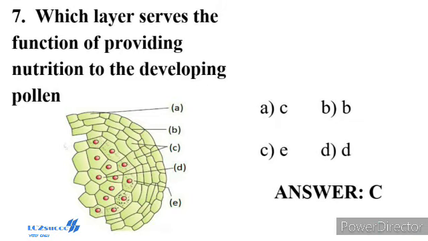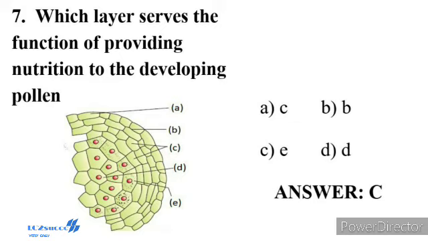Question number 7. Which layers serve the function of providing nutrition to the developing pollen? Shown in the diagram is an enlarged view of one microsporangium showing wall layers. In a transverse section, a typical microsporangium appears near circular in outline.